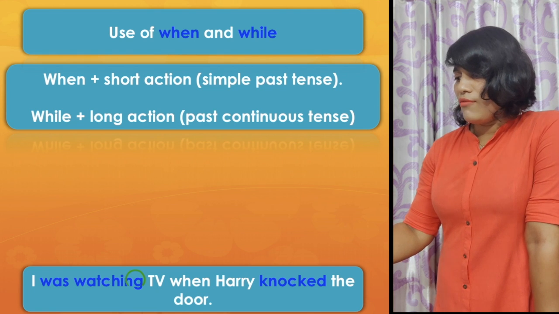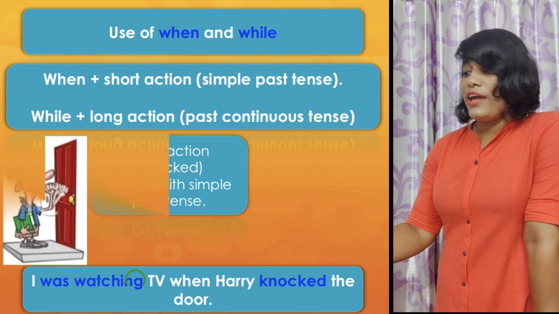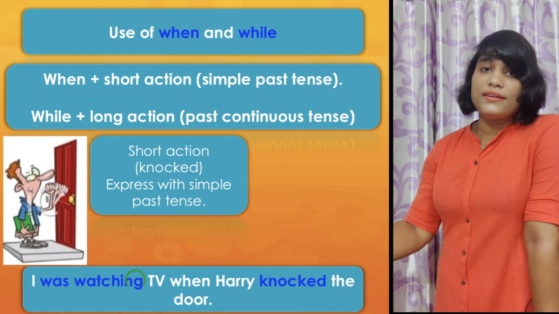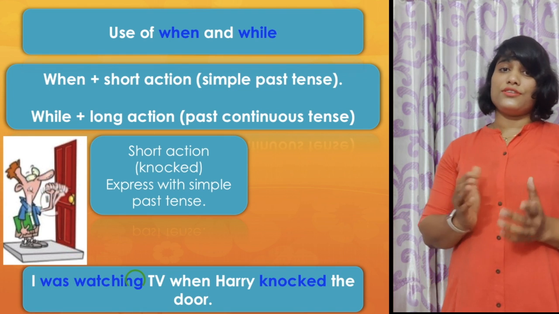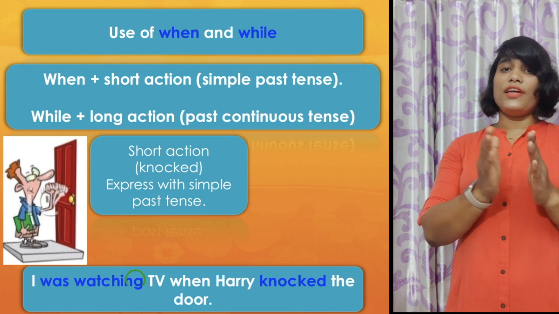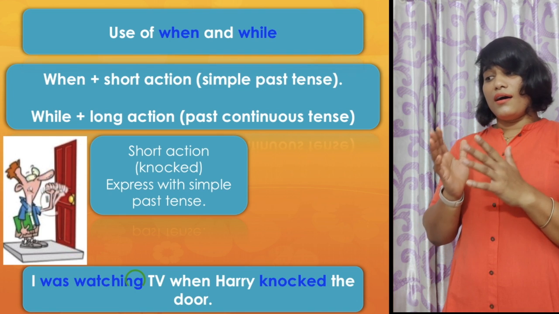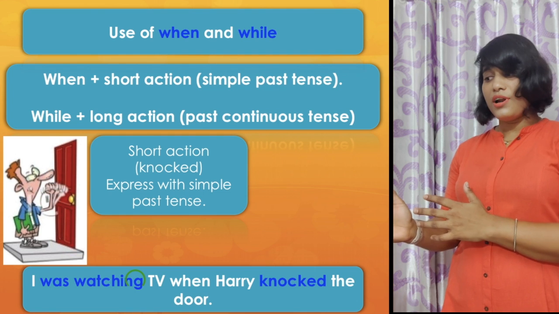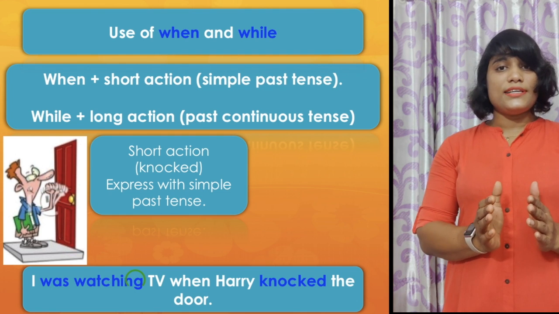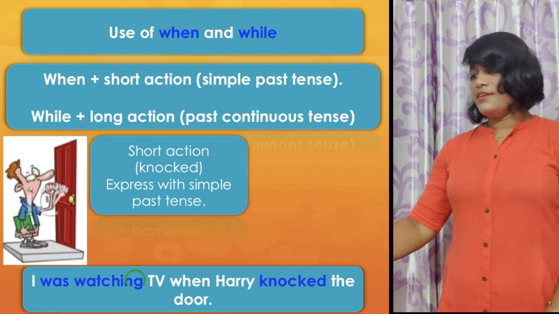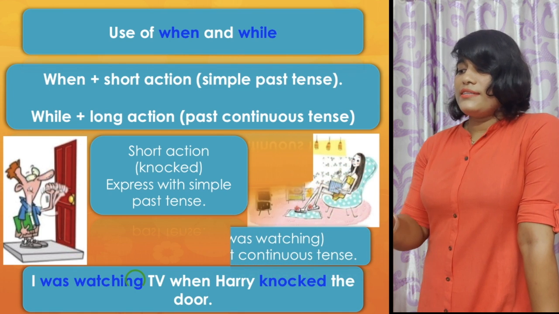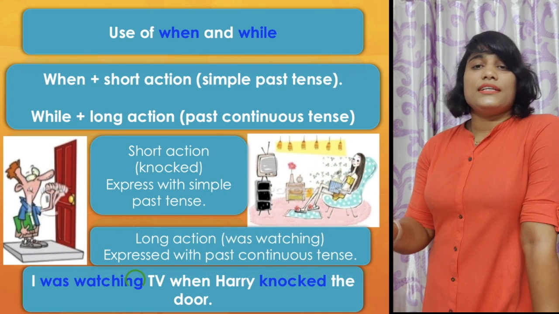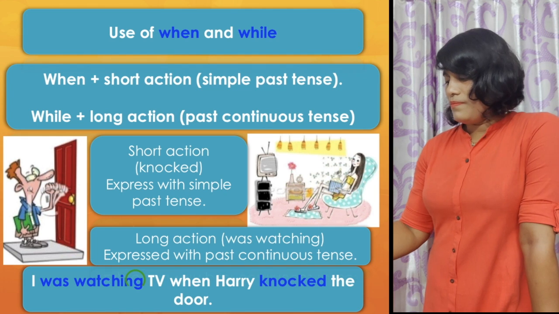I was watching TV when Harry knocked the door. Here, knocking the door was a short action. That is why when is associated with the phrase that Harry knocked the door, when Harry knocked the door. But I was watching the TV. It was a long action. That is why it is written in the past continuous aspect of the verb.